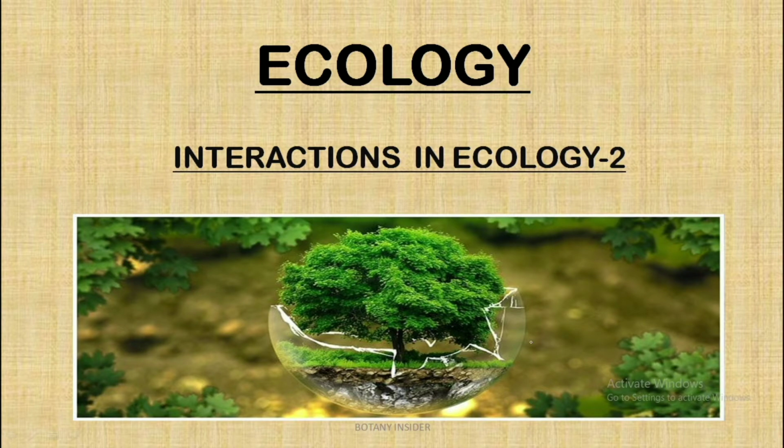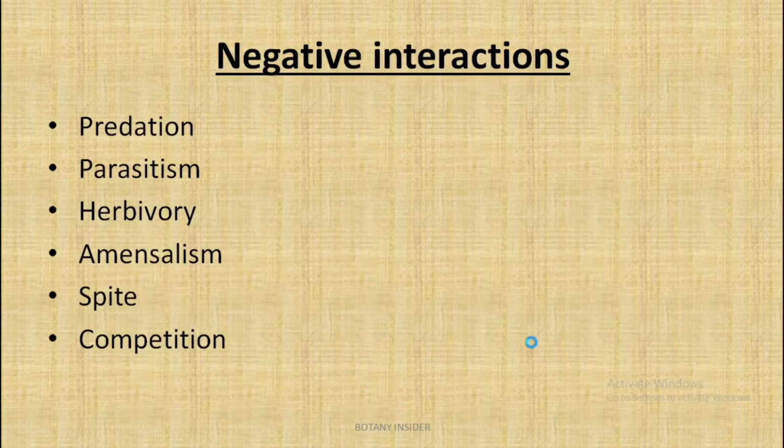Everyone. So this is the second part of interactions in ecology. In the previous video, we have already covered the positive interactions, and in this lecture, we will be discussing the negative interactions in detail. In negative interaction, we have predation, parasitism, herbivory, amensalism, spite and competition. We will discuss all of them in detail.